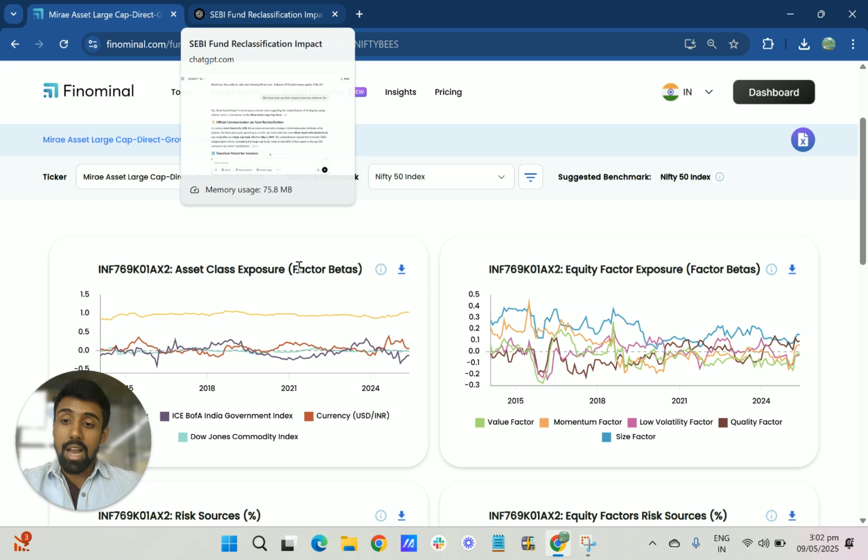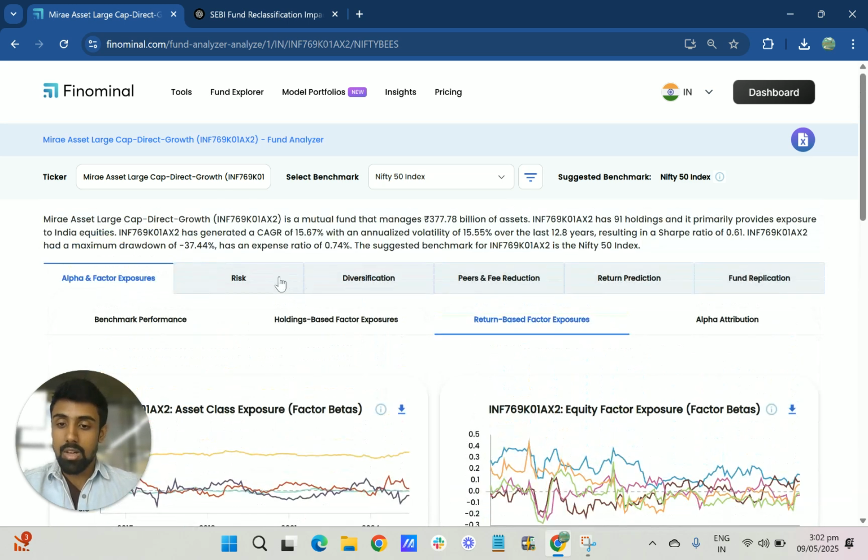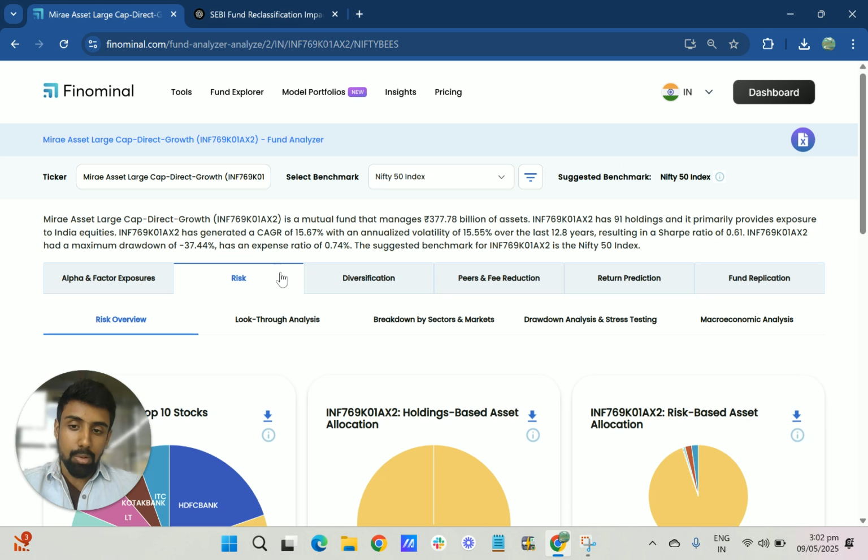So this fund was previously classified as a multi cap fund. Then they changed the multi cap fund into a large cap fund. When it was a multi-cap fund, you had exposure to a lot of these small cap stocks. But once they switched it to a large cap fund, they have to have 80% of their allocation in large cap, and hence the underperformance.